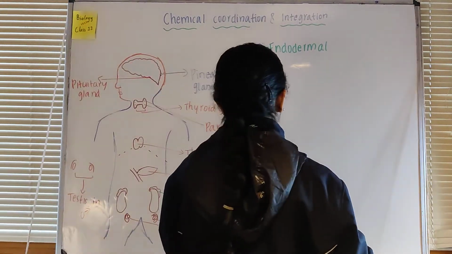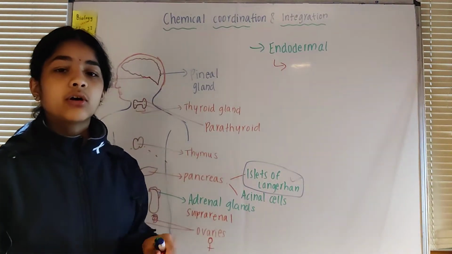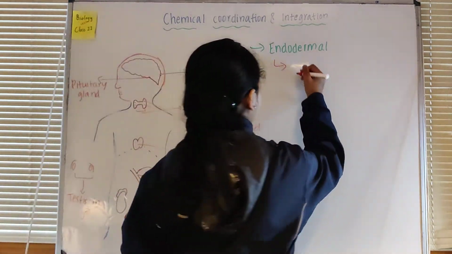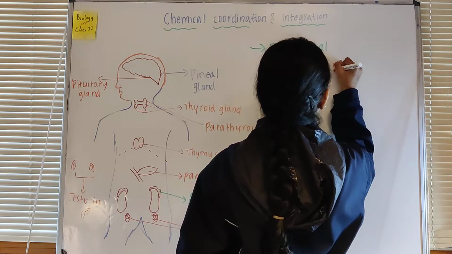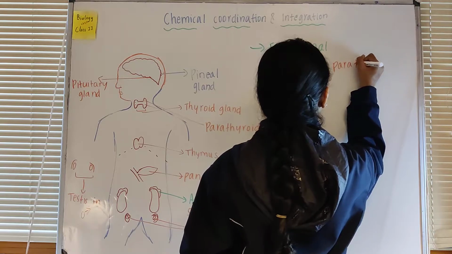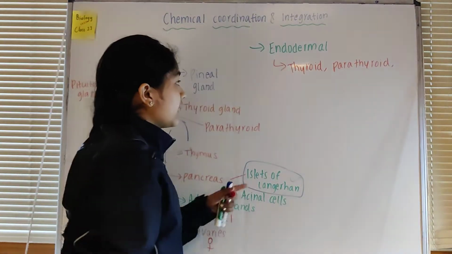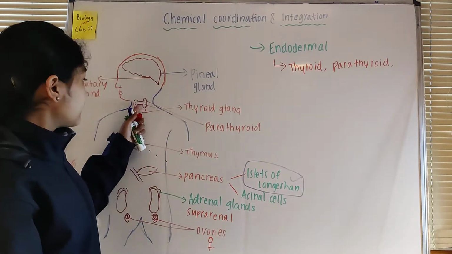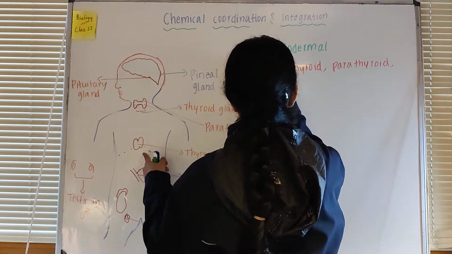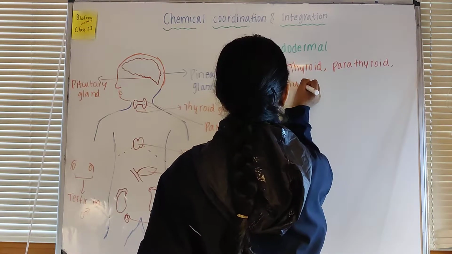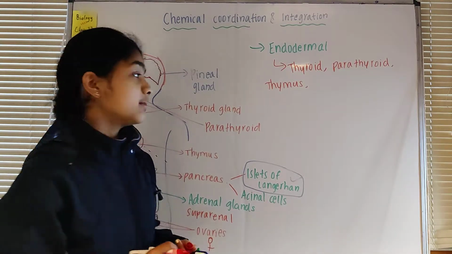The endocrine glands which are of endodermal origin are thyroid, parathyroid. So the thyroid and parathyroid are in the neck region here. We also have the thymus in this region. So thyroid, parathyroid, and thymus.